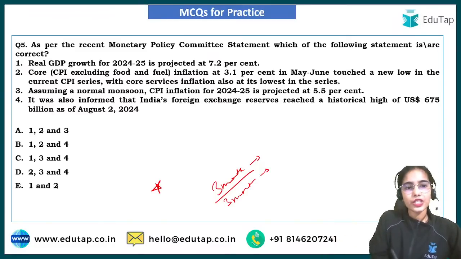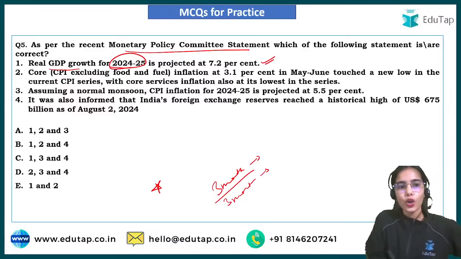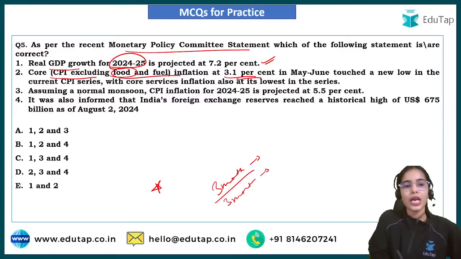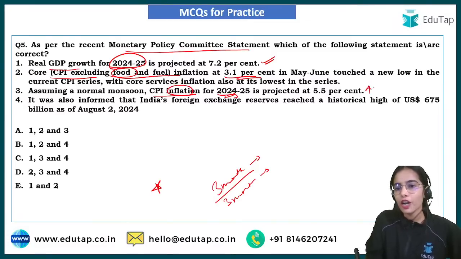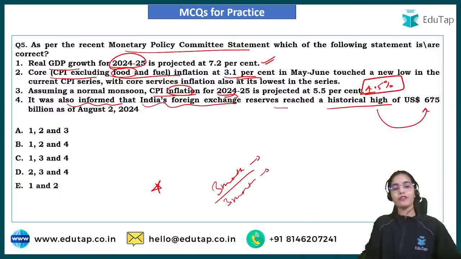Okay. So real GDP growth, as per the Monetary Policy Committee, for 2024-25 is projected at 7.2%. Core CPI, that is the CPI excluding food and fuel inflation, is at 3.1%. Assuming a normal monsoon, the CPI inflation for 2024-25 is projected at 4.5%. It was also informed that India's foreign exchange reserves reached a historical high of $675 billion as of August 2024.